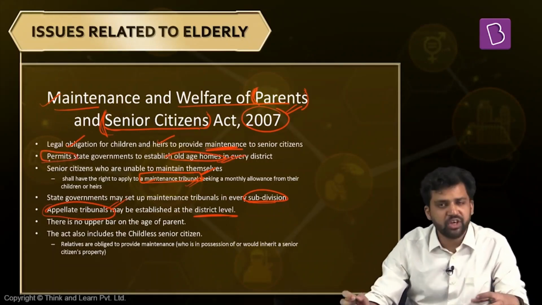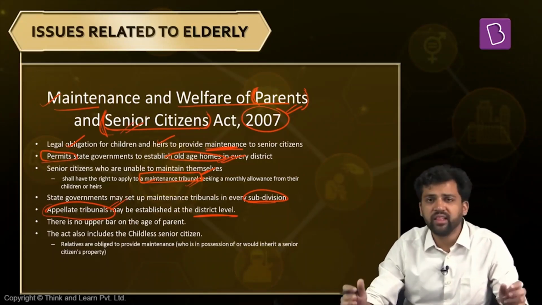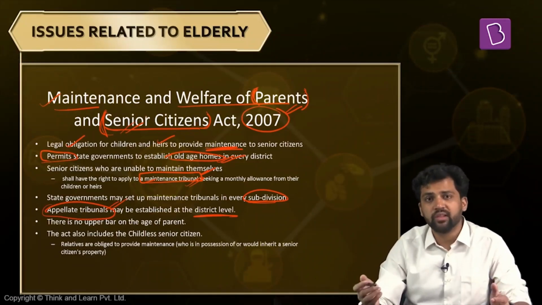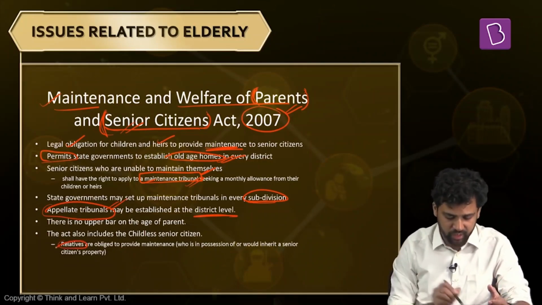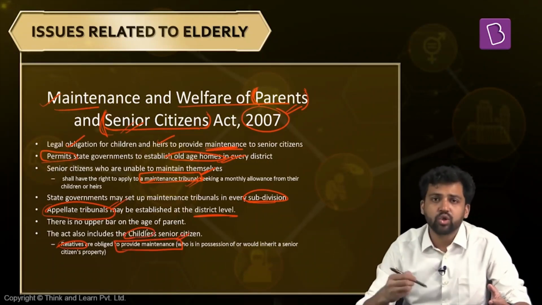So this is not a mandatory provision. The state can do that as per this law. But one thing you note, it also talks about senior citizens, not just parents. So in case someone is not having a child, what is the scenario? In this case, the heirs of that person, those who are going to inherit the property, or those who are maintaining the property, they have to take care of the senior citizens. So it defines who are the relatives, and relatives are the ones who have to provide maintenance. So even if a senior citizen is childless, they also get some sort of maintenance.